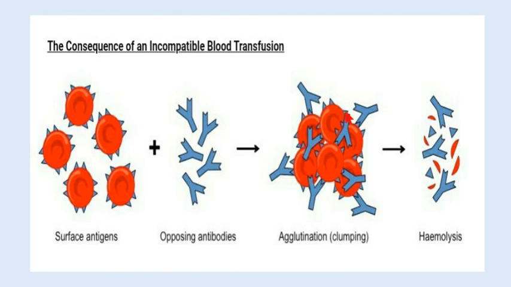This clumping is called agglutination, and it results in hemolysis. Hemolysis means red blood cell destruction, red blood cells destroyed. So this is an example of cell rejection. So in order to avoid hemolysis, tissue typing is done.